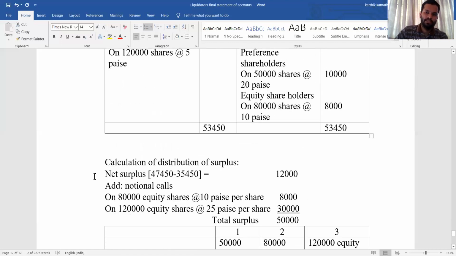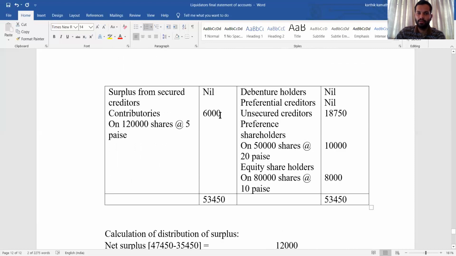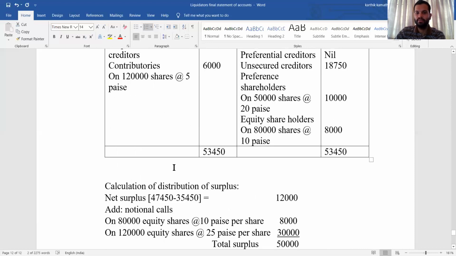Why are we doing this working note? Because there is a partly paid share. Calculation of distribution of surplus. So first we need to convert the partly paid share into fully paid share. First we need to find the net surplus. Net surplus means the receipt side total, where we don't know the contributory amount, 47,450, minus the payment side total, where we don't know the preference shareholder and equity shareholder amount, that is 35,450. You will get 12,000.